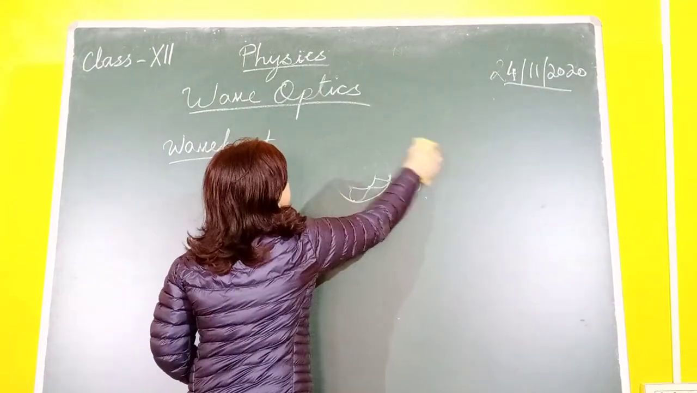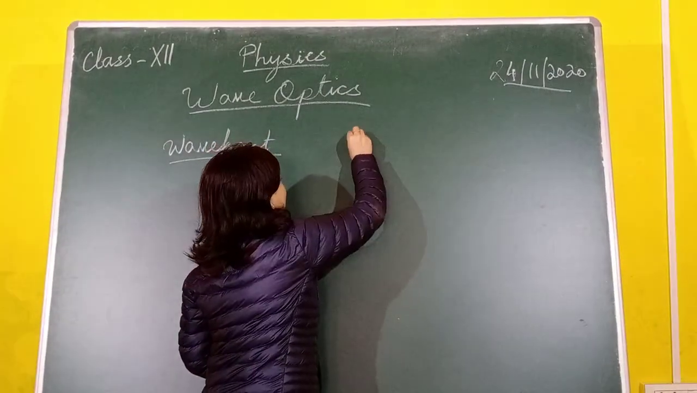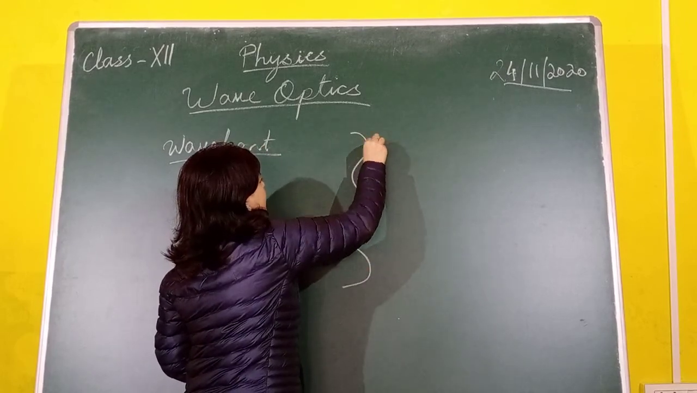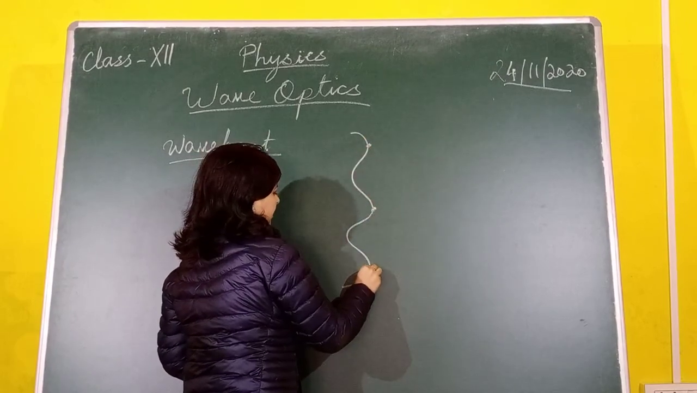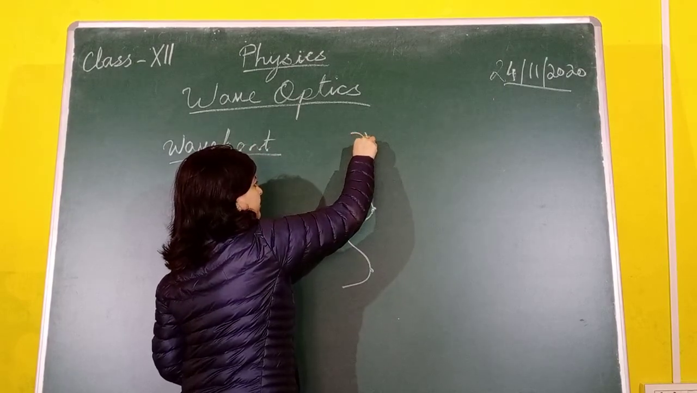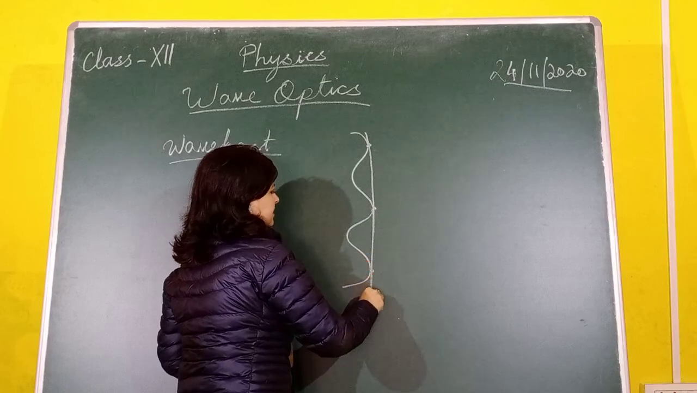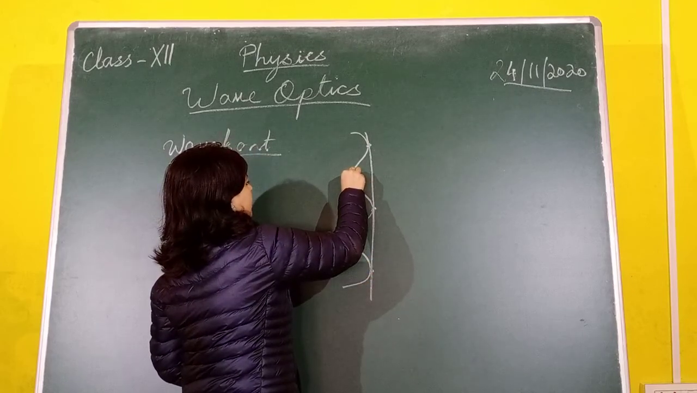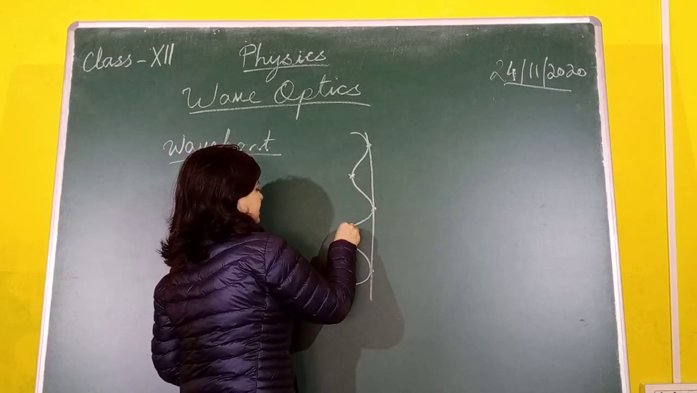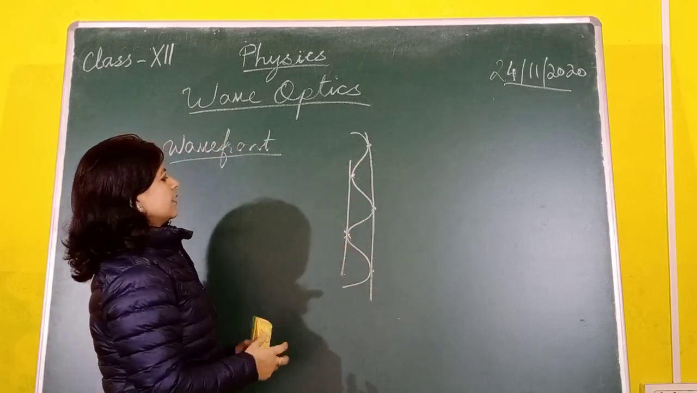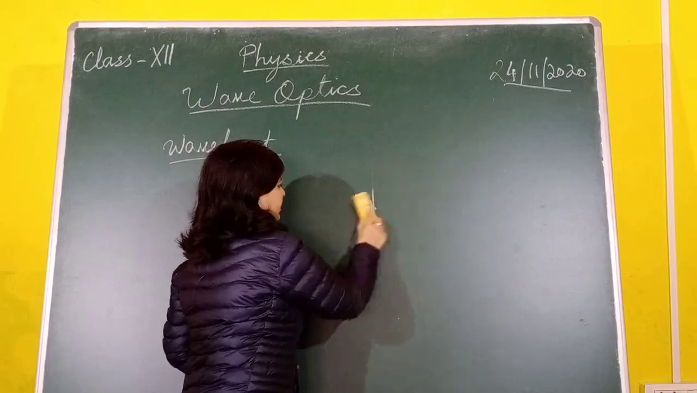Since it looks like a flower, let me make it clear. I'll draw the wave like this. This is one particle, another particle. These three particles are vibrating at the same phase. Now you join these particles, this is one wavefront. Here another particle is vibrating in the same phase, one more particle. If you join these two, then you get another wavefront. So that is the meaning of wavefront.